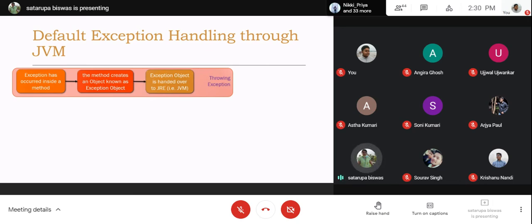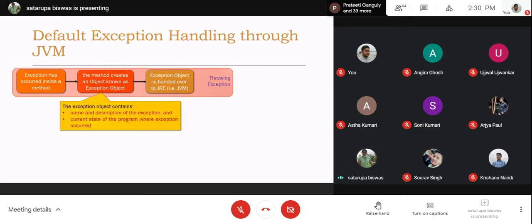The JVM detects that an exception has occurred inside a method. After that, the method creates an object; actually, the JVM creates the object, known as the exception object, and it reaches the method where the exception has occurred. The exception object contains the name of the exception and the description of the exception. These two things are there inside the exception object.